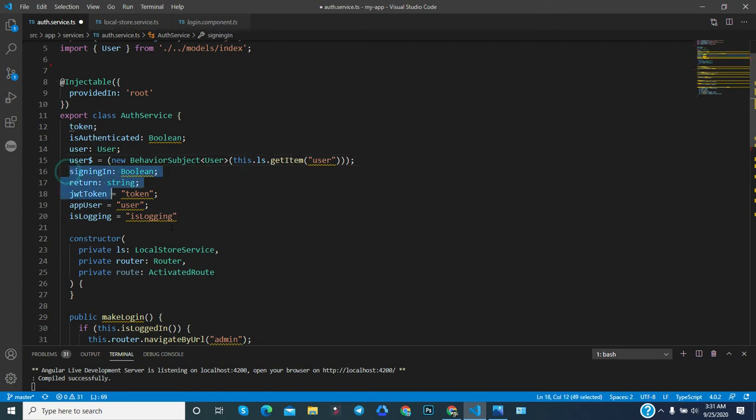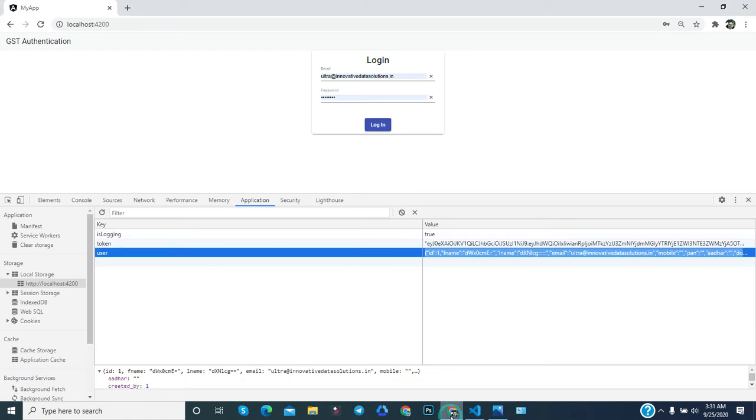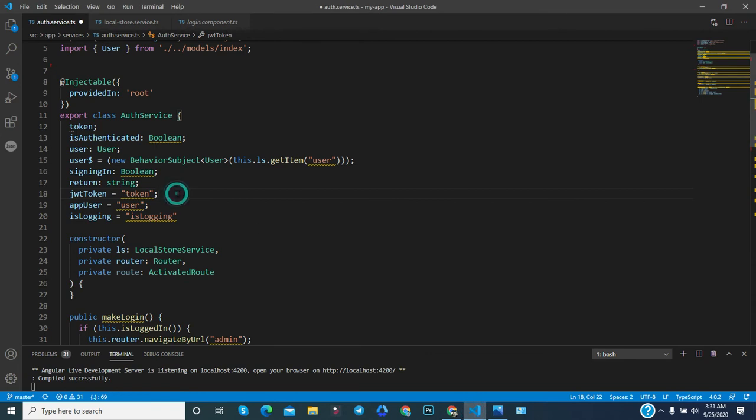Now let's talk about another thing. As you can see, here the JWT token, user, and isLogin are the variables we have provided. It means if you go in the browser console, then you need to go to the Application tab and Local Storage. Here you can see key value pairs, this is the key and this is the value. You need to specify some data here, right? Now you have to provide all this data in the key value pair. That's why we have predefined the key.